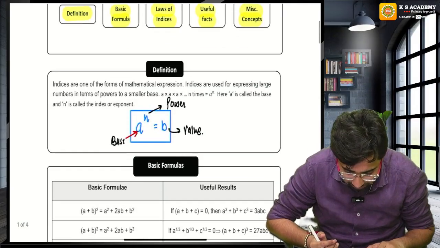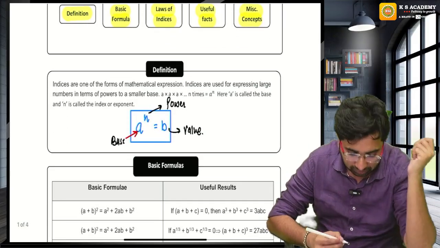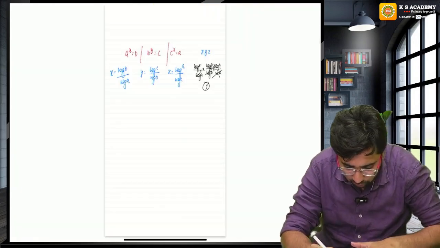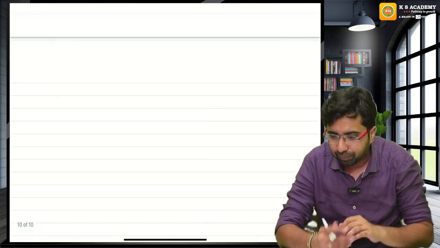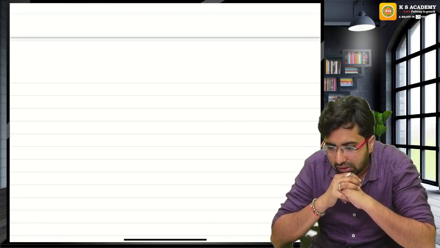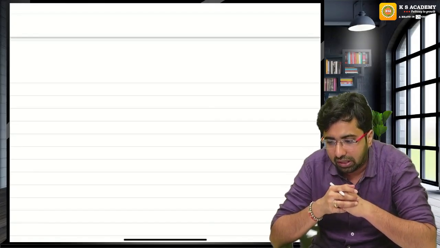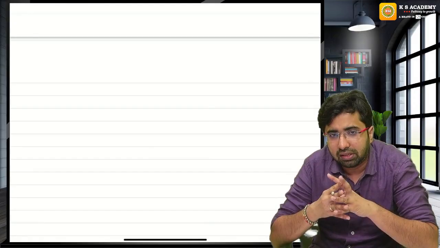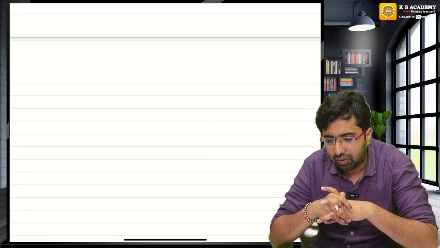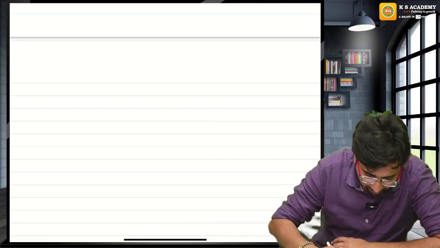Now let's start with this. Definition. In the morning, I think we had a revision session where we covered ratio proportion. Now we are covering the indices. Okay, I'll discuss with the management.